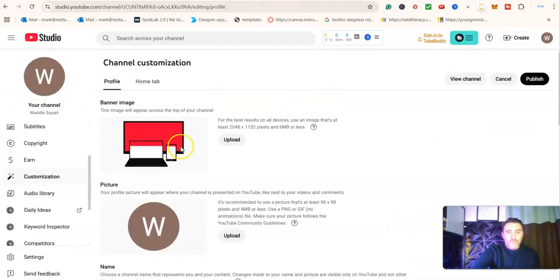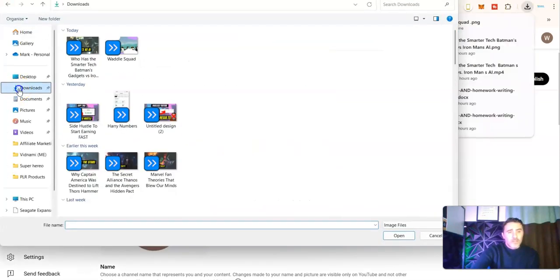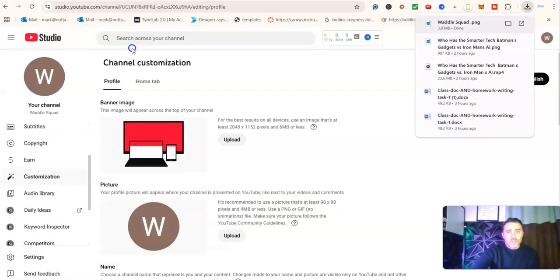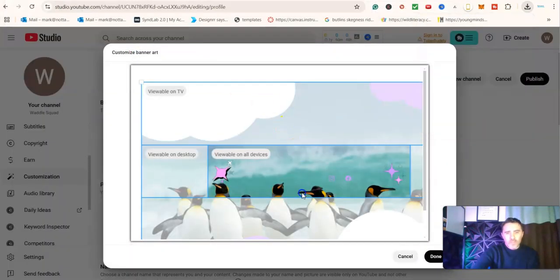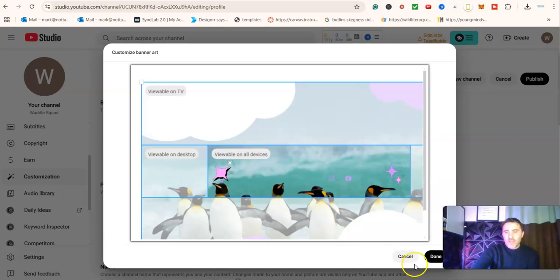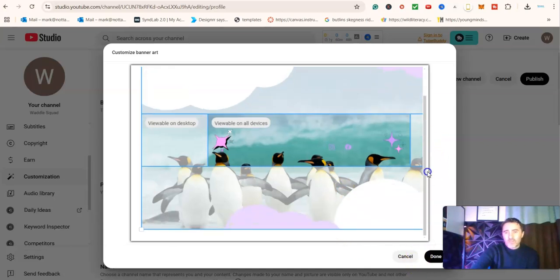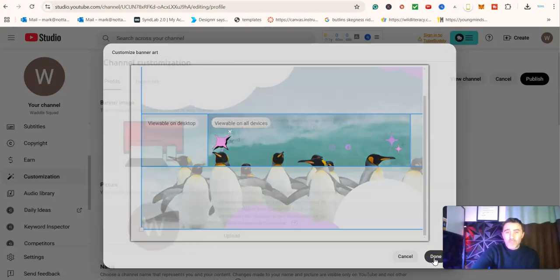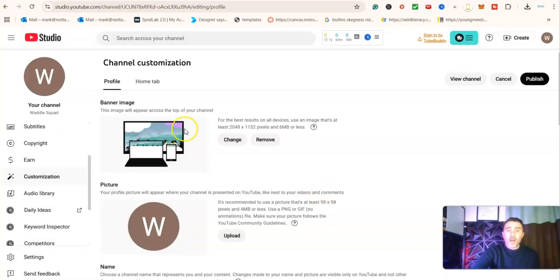So I now go back over here, onto here, and I upload that banner. Click on downloads. There's Waddle Squad. And then you can move it around, so you can see this is how it looks on a TV, this is how it looks on all devices, viewable on desktop, okay? So you can move it around as well by doing this, but for now I'm just going to go with done, because again I'm not too fussed about how it looks on here. It doesn't make a difference to me.